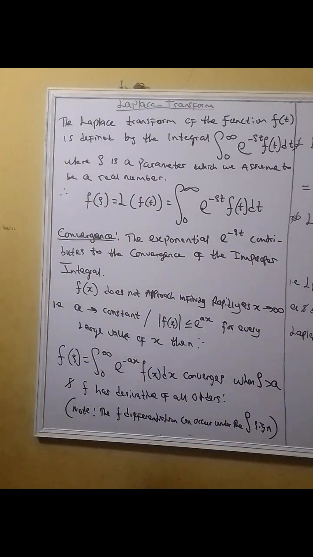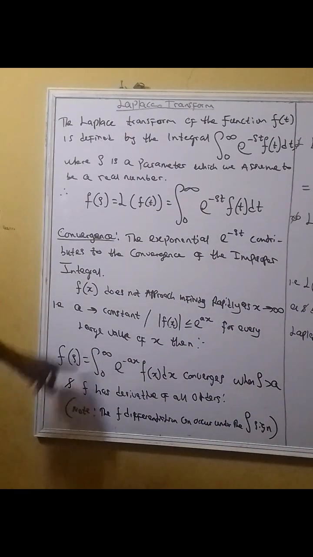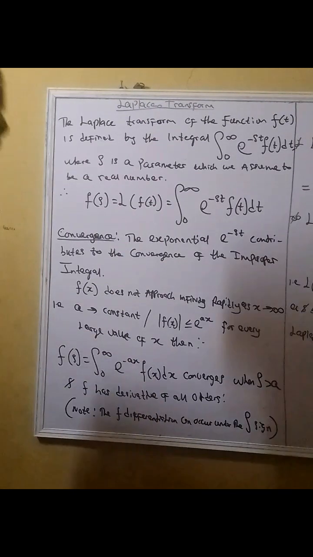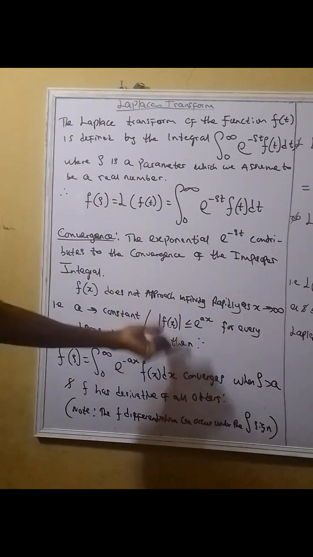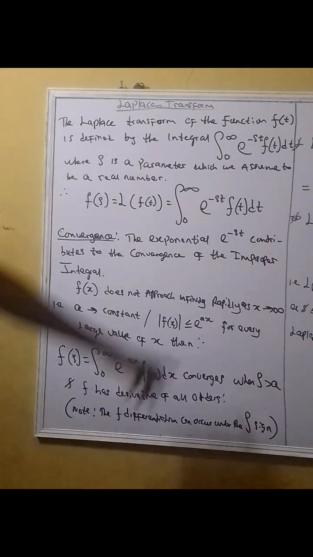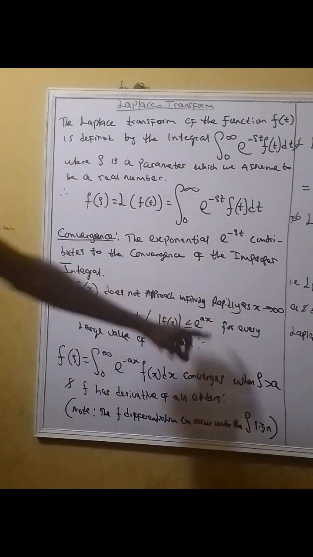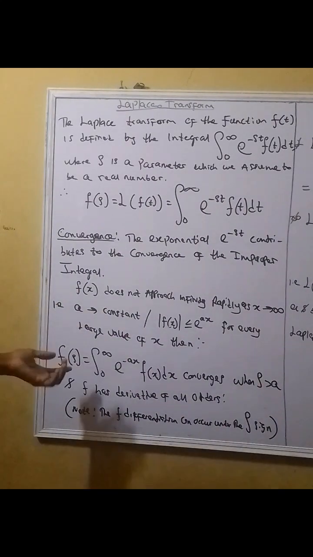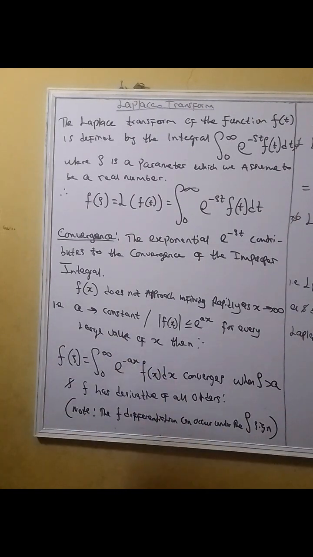So therefore, the function of s can be equal to, when we reverse it, integrating from 0 to infinity of e raised to power negative a x. Are you getting what I'm saying? Since we know the function of x can be equal to or less than the exponential function, if you solve it you have your a as a constant, and with respect to negative st, we have s. If you can see the little equality between them, from there this expression is e raised to negative (s minus a) times the function of x, dx. It will converge.